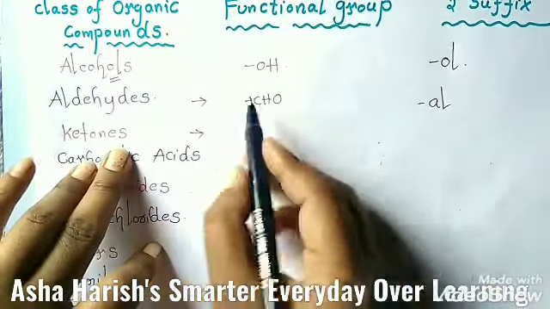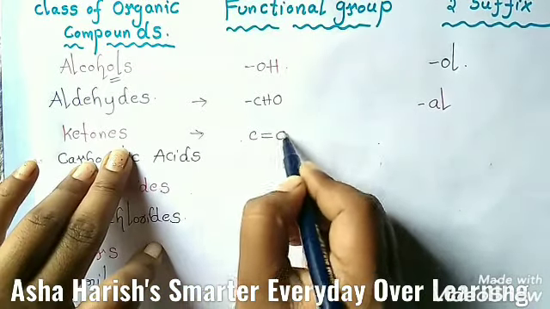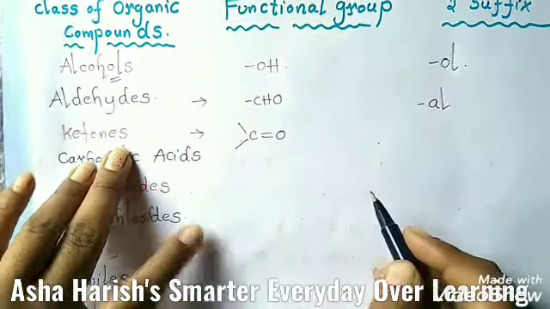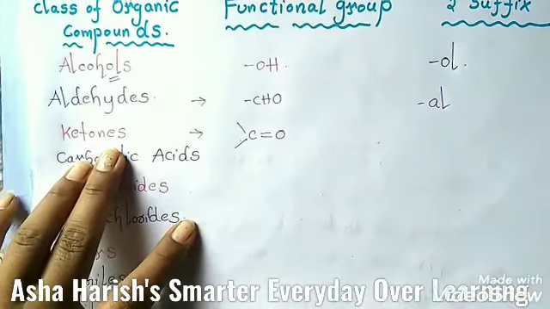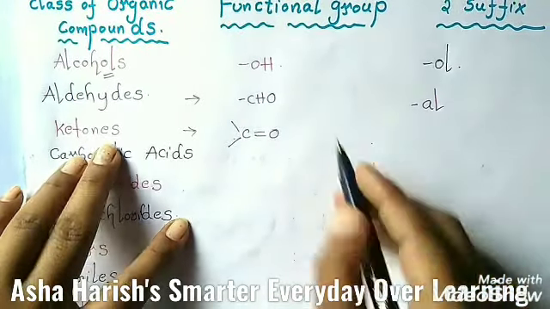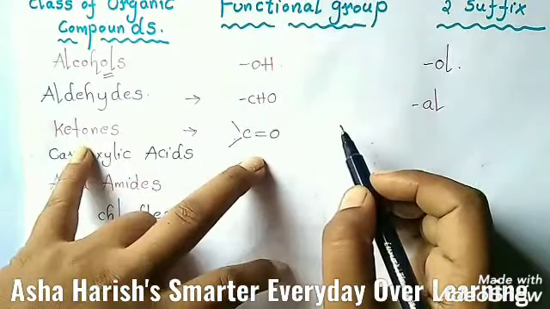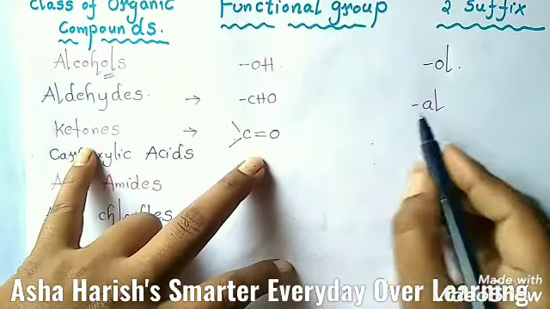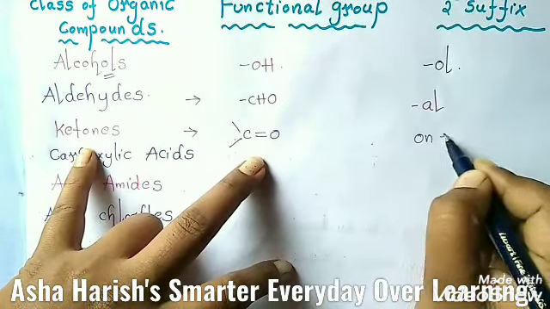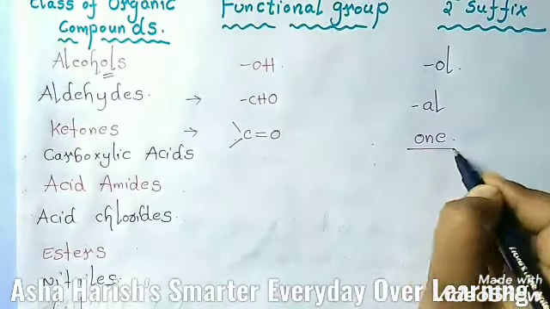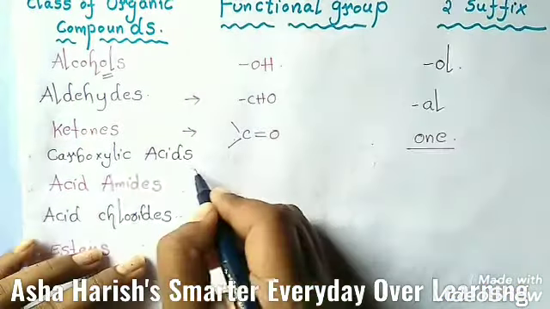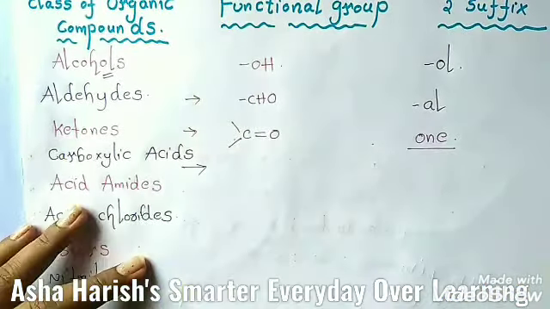Okay, AL. And the next one is ketones. Ketonic group: if you find this type of structure, C double bond O, in any compound, in any molecular formula, you need to identify that it belongs to the ketonic group. And, students, the secondary suffix for this is ONE. Okay, right. And the next one is carboxylic acids.